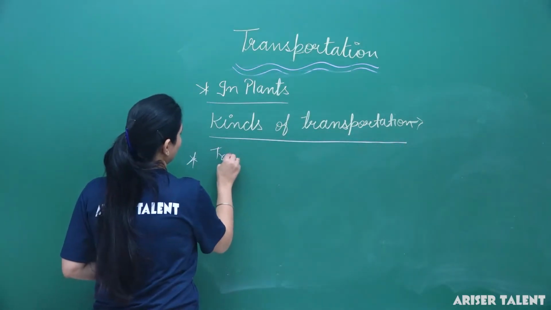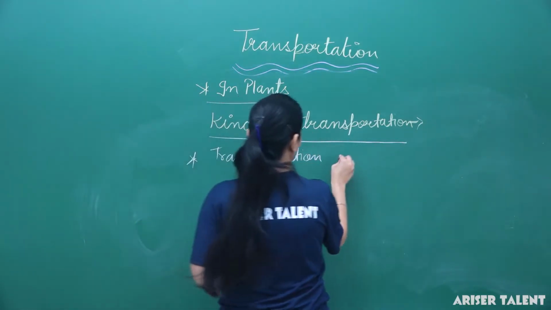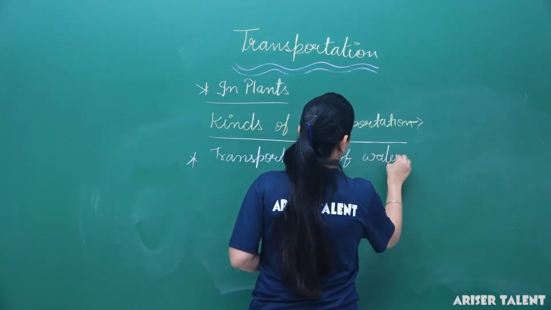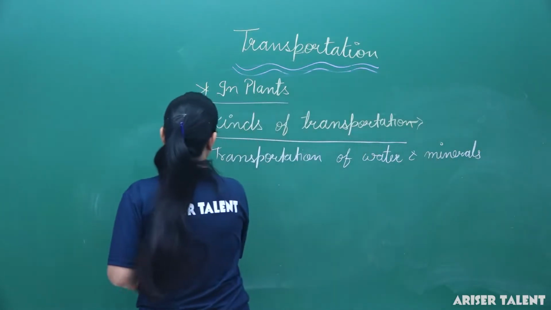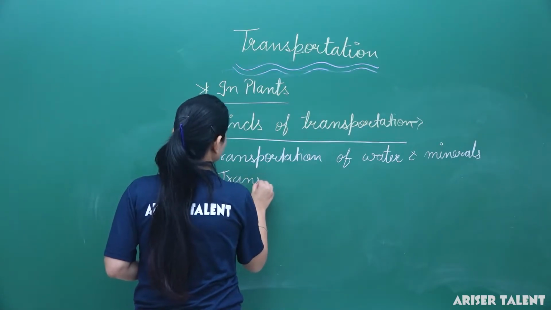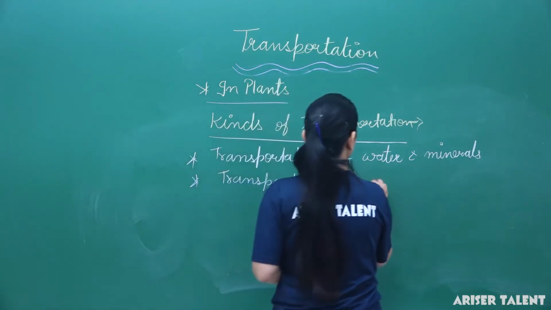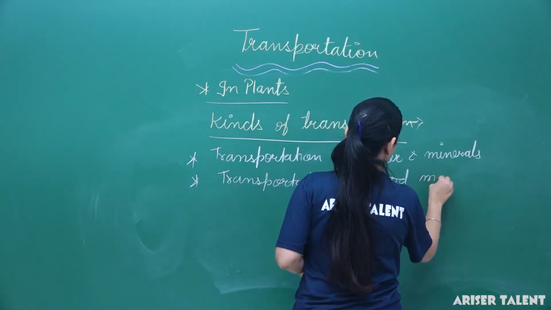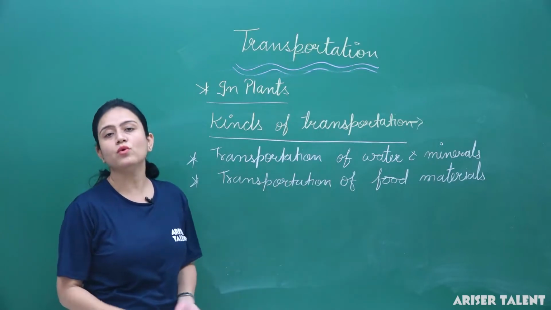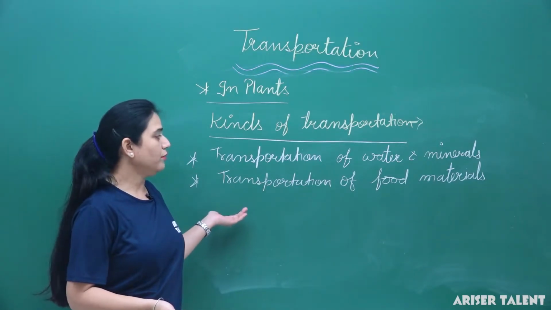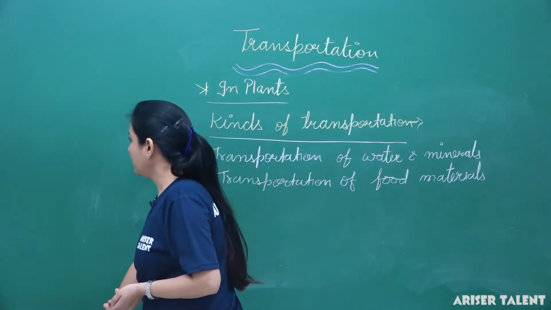One is transportation of water and minerals. Okay, and next is transportation of food material. As I told you, the transportation of water and minerals is carried by the xylem and phloem helps in the transportation of food material. So let me clear this topic here. Let's go with the diagram.